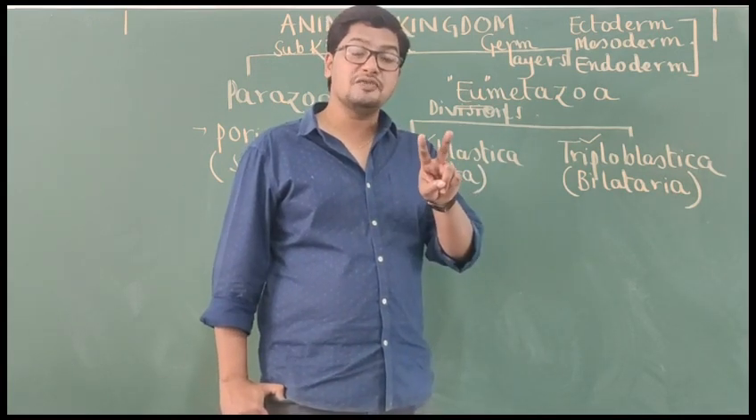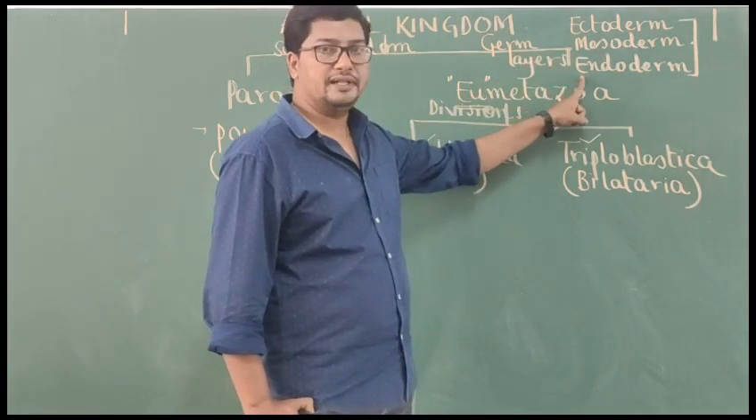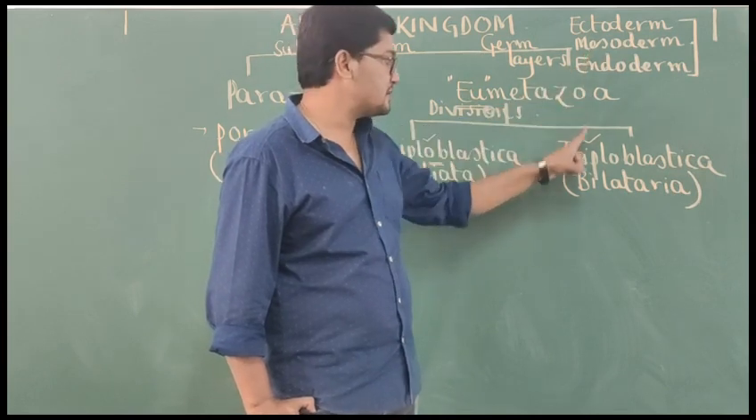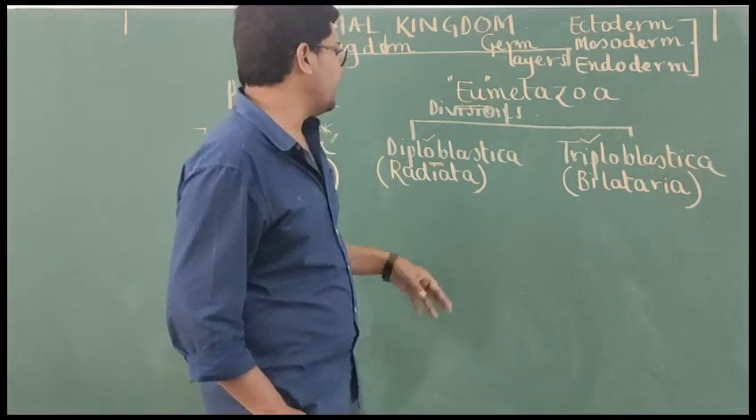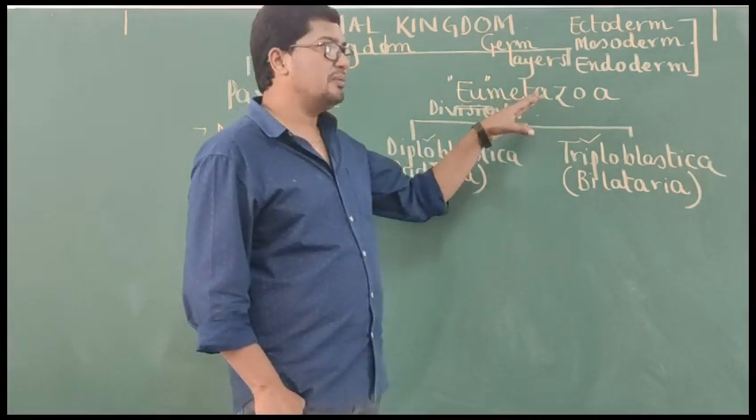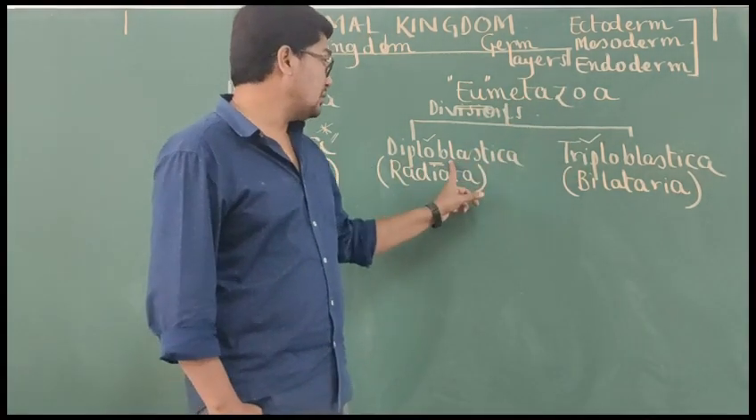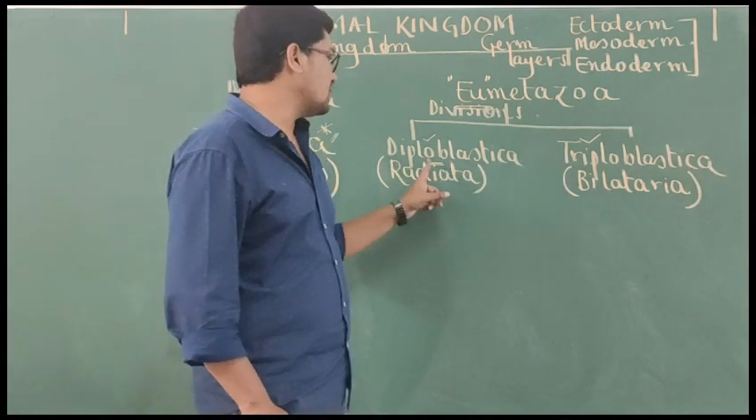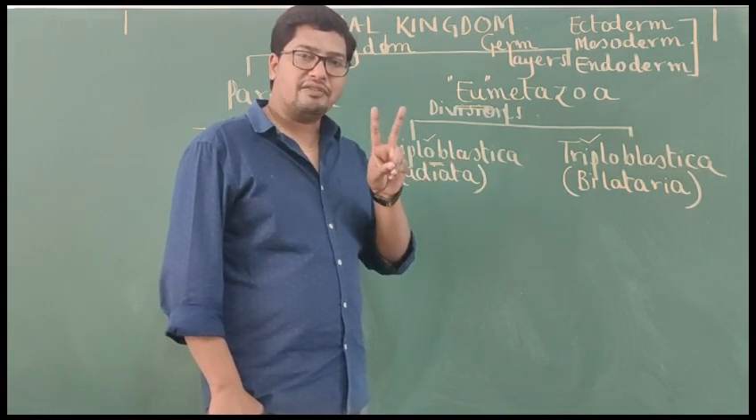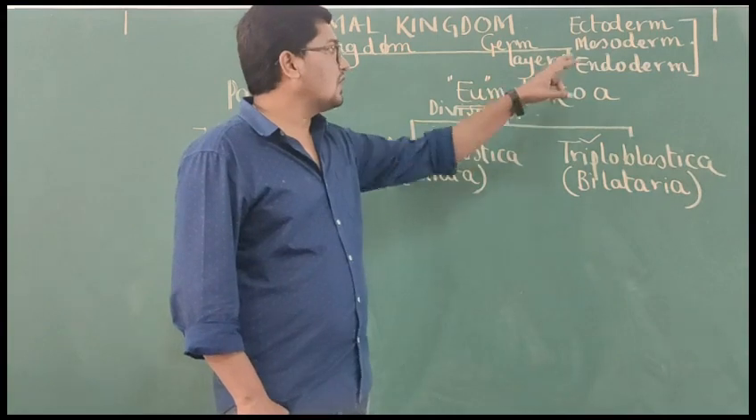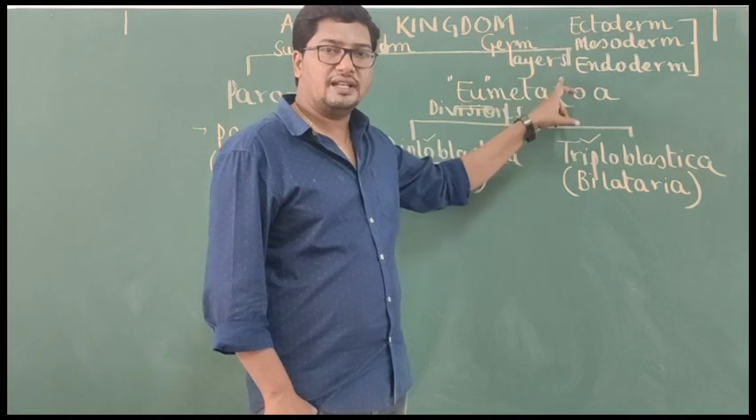In diploblastic animals, which embryonic germ layers are present? Tell me. Outer ectoderm and inner endoderm. Mesoderm is not present. Mesoderm is present only in triploblastic animals. So with this it is very clear. Let me repeat the definition. True animals, meaning animals with tissues and organs, are classified into diploblastic animals and triploblastic animals. What is a diploblastic animal? An animal whose body is produced from an embryo having only two embryonic germ layers. What are the two embryonic germ layers present in diploblastic animals? Outer ectoderm and inner endoderm.